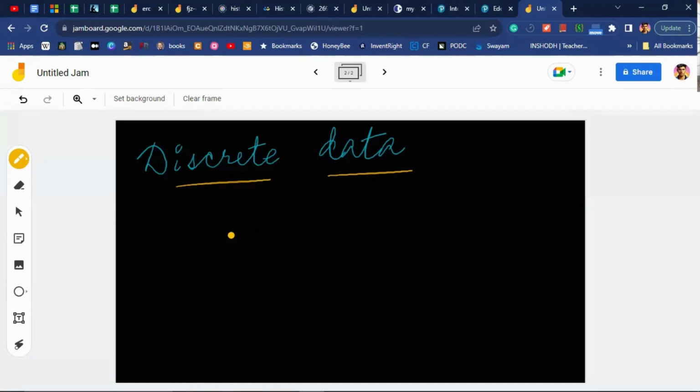You can use the words scattered, dispersed, separated, phased out, or not continuous, the opposite of continuous. You can also use the word random.